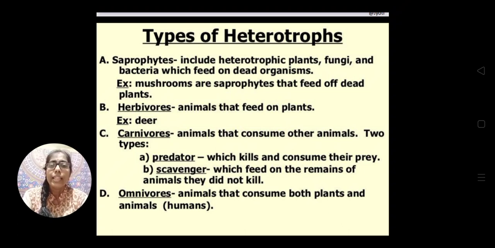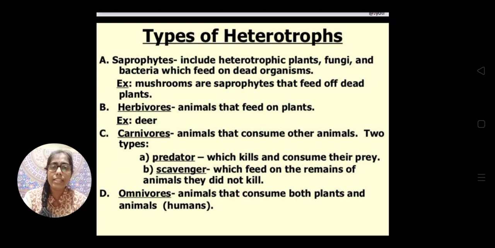Okay. Then the other type of carnivore is your scavengers. Scavengers do not kill the other animal, but they feed on the remains of the animal. That means suppose some animal has killed one animal and ate upon that animal, and some left out part is there, then that left out part is eaten by the scavengers.